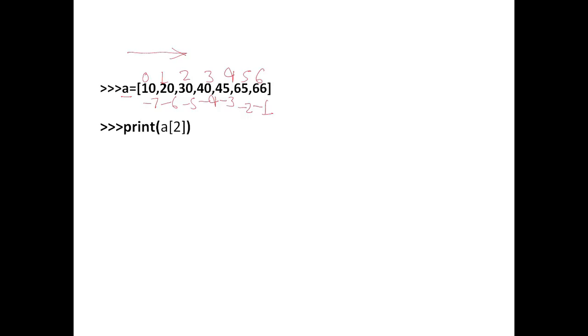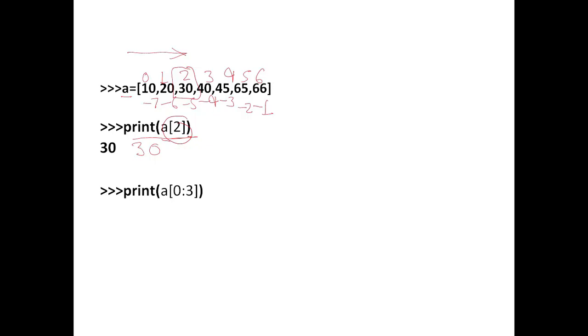So if we write a square bracket 2, basically this is called the slicing operator here. So we are extracting the element at index 2. At index 2 we have 30. So this print statement will return 30 as an answer.